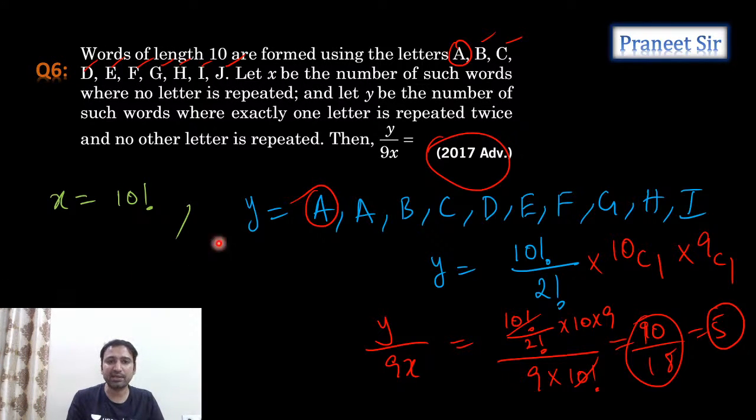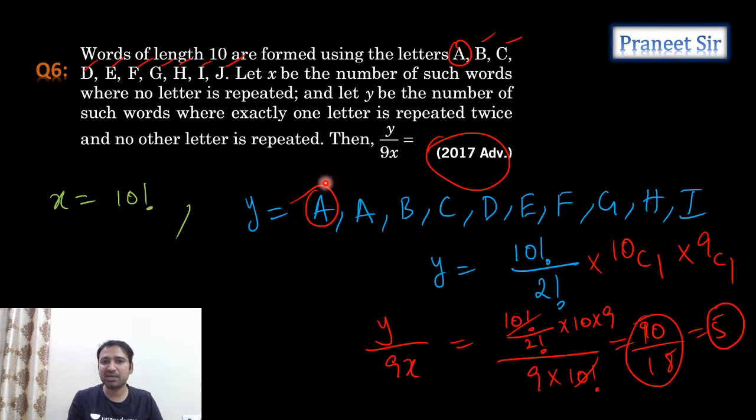Let's discuss this question again. With these 10 letters, where no letter is getting repeated, all the letters should come exactly one time. That is 10 factorial. And what is Y? Y is the number of such words where exactly one letter has to repeat, and no other letter has to repeat, meaning one letter has to repeat and one letter has to miss.